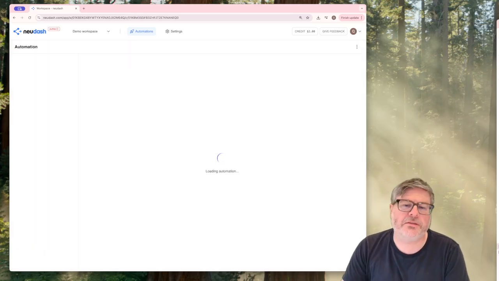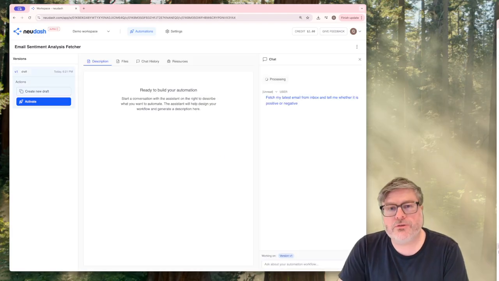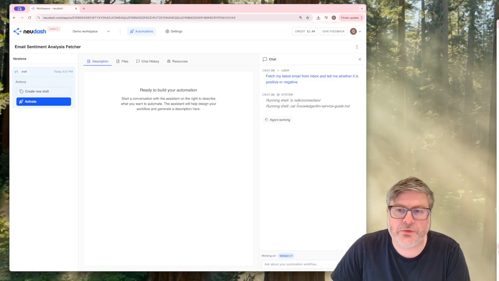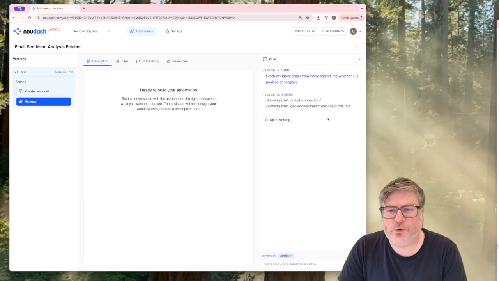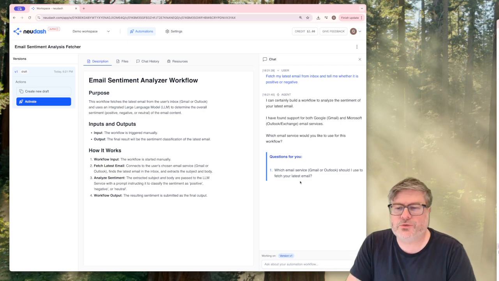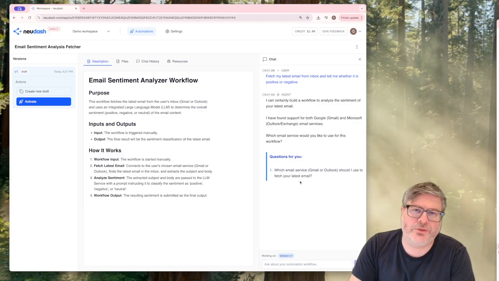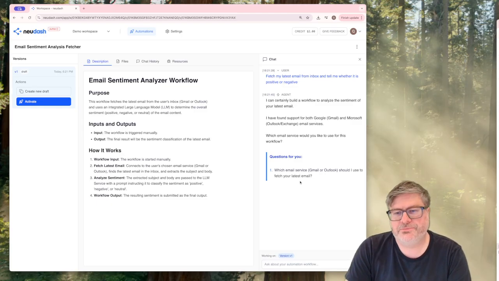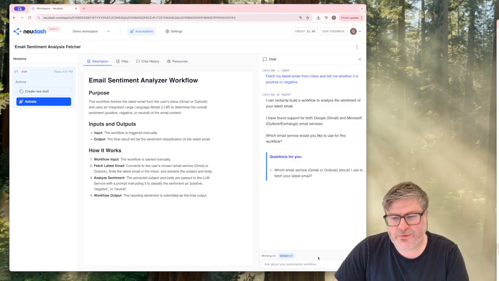Once submitting, we have an agent that basically does the work for us and gets going. You see here the agent is starting to do some research on what code is available. It realized it needs a large language model to do the sentiment analysis, which is good. The other thing it realized is, what service do you want? The only two we support right now are Gmail and Outlook. We'll soon add others, but this already touches a quite large group of people. So we start with those two.